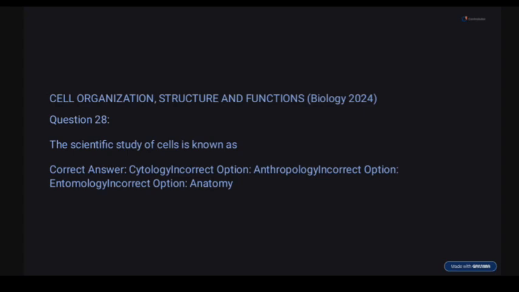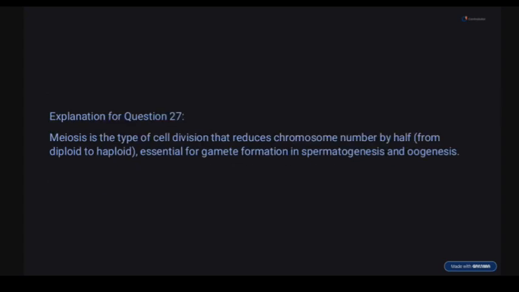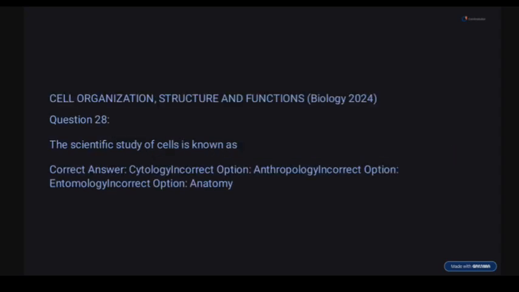Question 28. The scientific study of cells is known as, this should be a giveaway question, cytology. Cyto means cells, okay? Logy means study, so study of cells, cytology. Anthropology is wrong, anthropology simply means study of human societies. Entomology is wrong, entomology talks about insects. Anatomy is wrong, it talks about the study of the microscopic features of organisms.